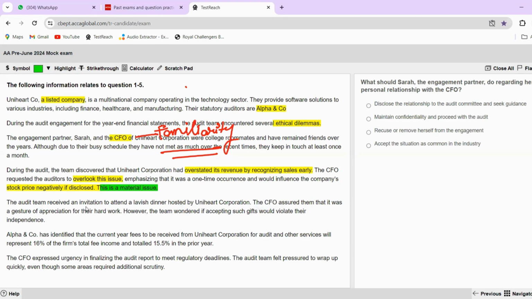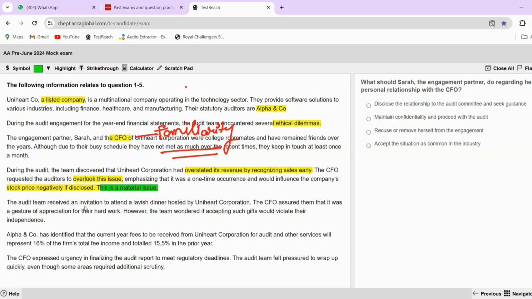Okay. The audit team received an invitation. So this is like another... So here what we have is another self-interest threat, that they are saying do not do it because it will again negatively impact the financial statement. So maybe this can also be an intimidation threat, right?